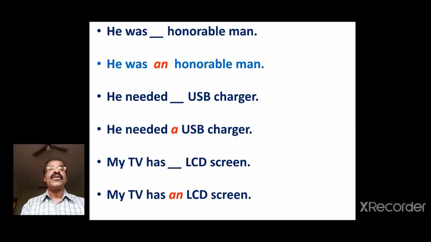So let us look at the questions again. He was an honorable man. He needed a USB charger, and my TV has an LCD screen. LCD begins with the letter L. Still we are using an before that because the word LCD begins with a vowel sound A. Next one.